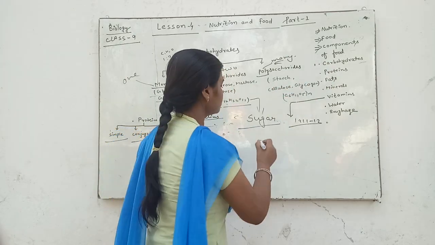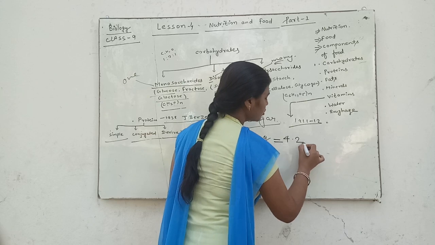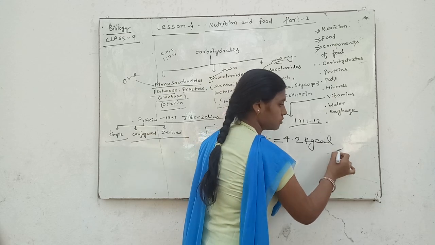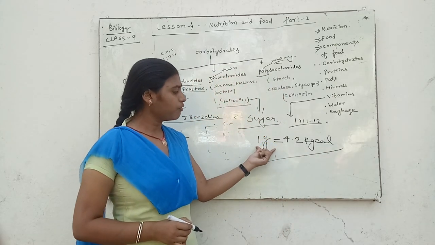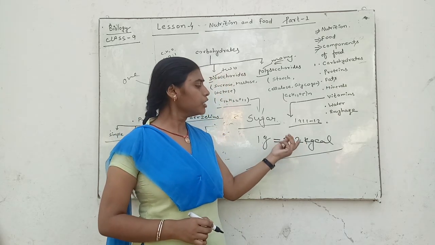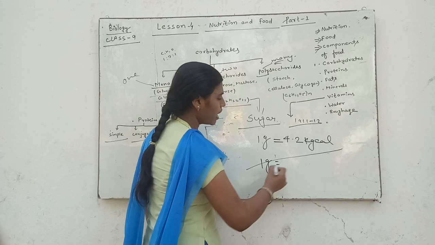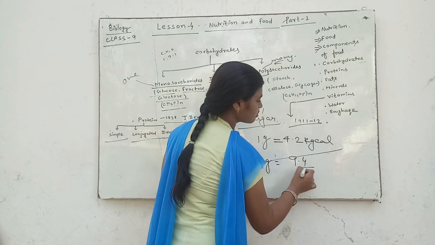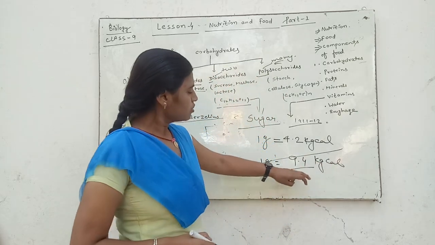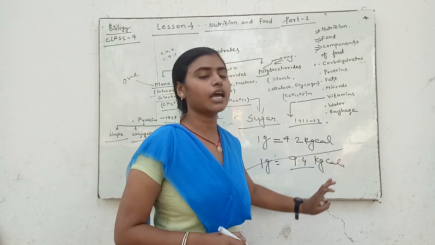Here 1 gram of carbohydrate provides 4.2 kcal, but 1 gram of fat provides approximately 9.4 kcal. तो 1 ग्राम फैट्स 9.4 kg कैलोरी प्रोवाइड करता है.